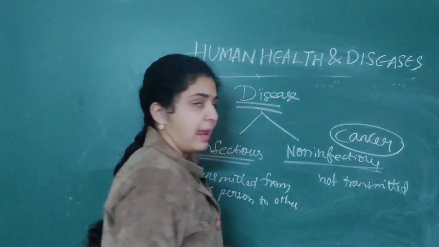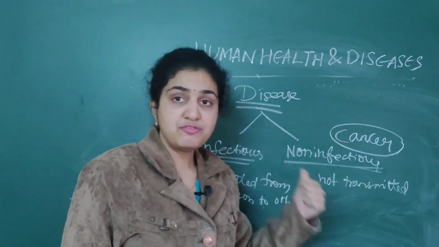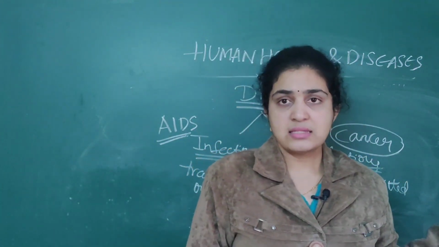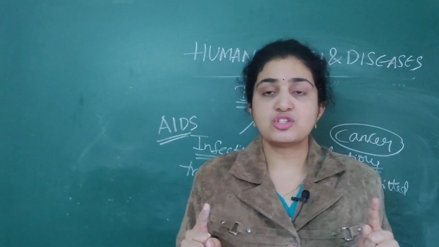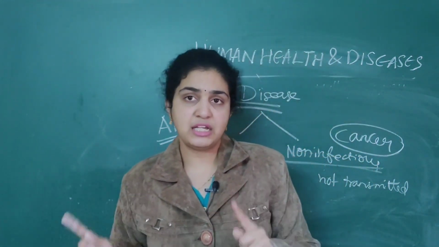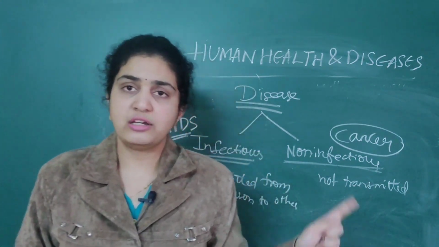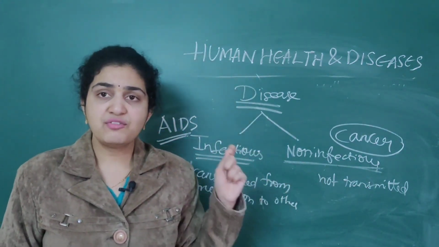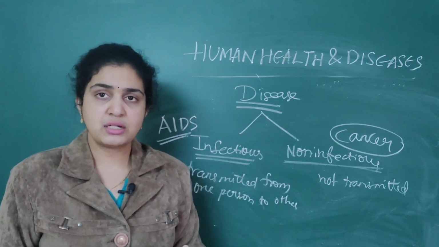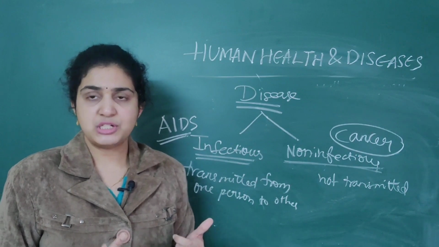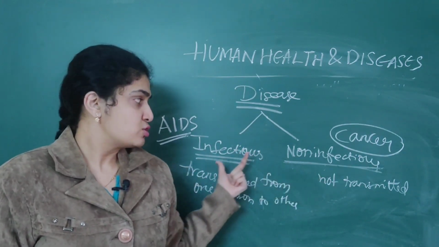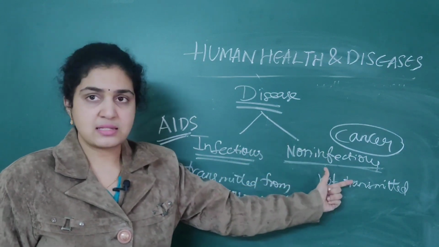Cancer. AIDS is a common infectious disease which is transmitted from one person to another. Cancer is the most common disease which is not transmitted from one person to another. So there is a difference between infectious and non-infectious diseases. It is not differentiated based on the microorganism, but by transmission, that is, whether it is transmitted from one person to another. So, AIDS as well as cancer.